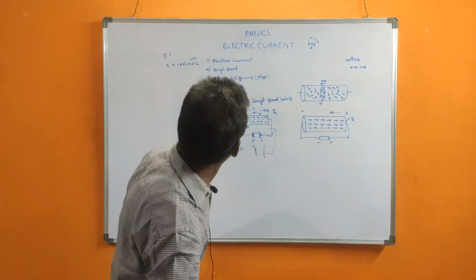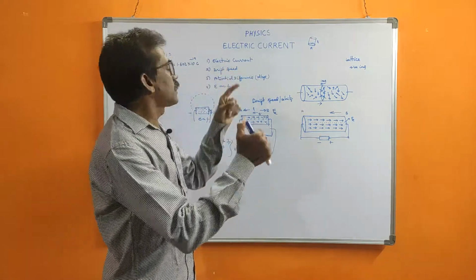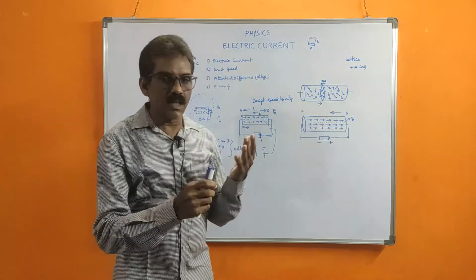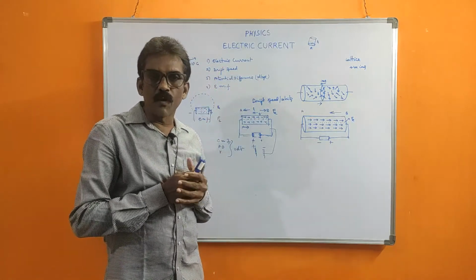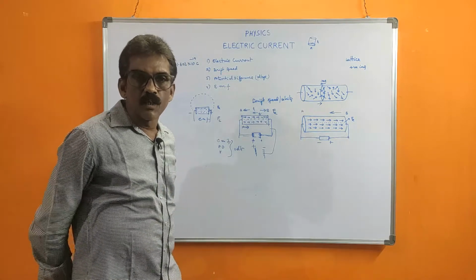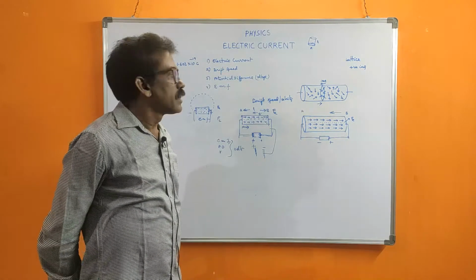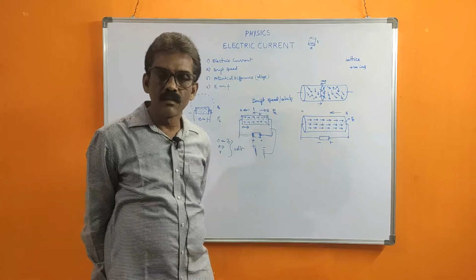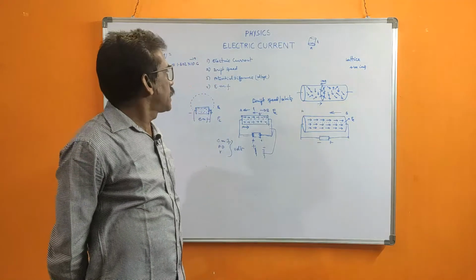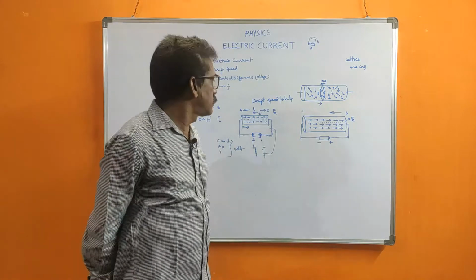So that is the topic I told, electric current. Finally, I am just revising. Electric current means the movement of charge through a conductor per second. The current is measured in amperes.